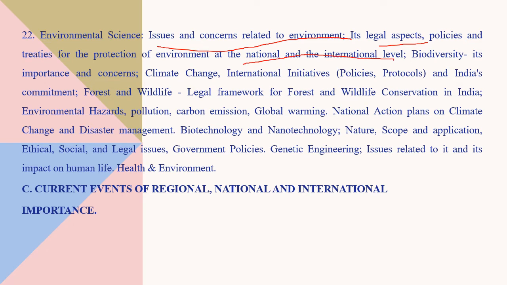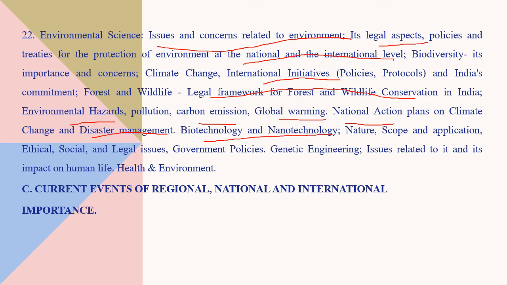There are many programs and policies for the environment, to deal with the climate change. So biodiversity, important concern. International initiatives, protocols, legal framework for forest and wildlife conservation in India. What are the environmental hazards? Carbon emission, global warming. These are all the burning topics. National Action Plan on Climate Change, Disaster Management,